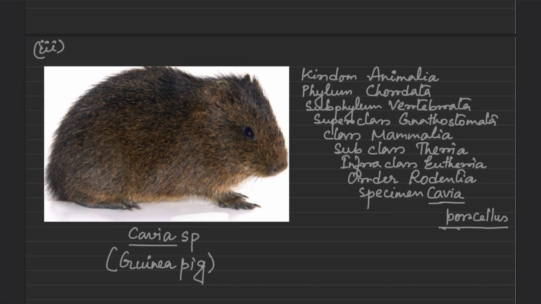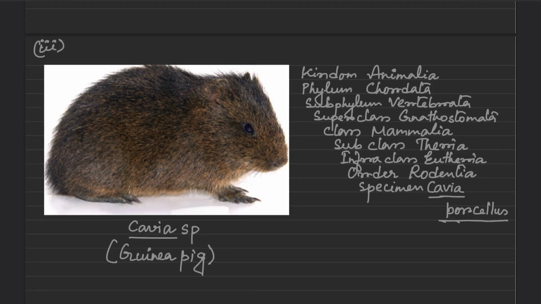The characteristics of superclass Gnathostomata are more specific: the mouth is covered by a functional jaw, and paired appendages are present. The guinea pig belongs to class Mammalia, and the identifying characteristics of mammals are a body covered by hairs, presence of mammary glands and socket teeth.